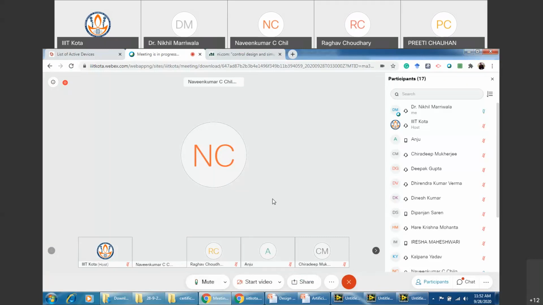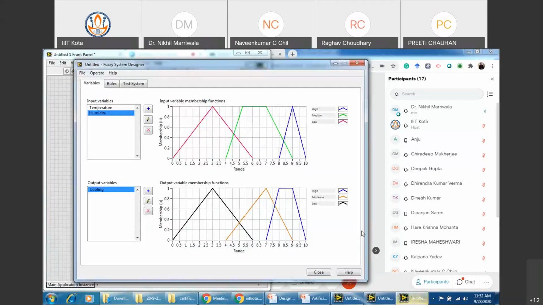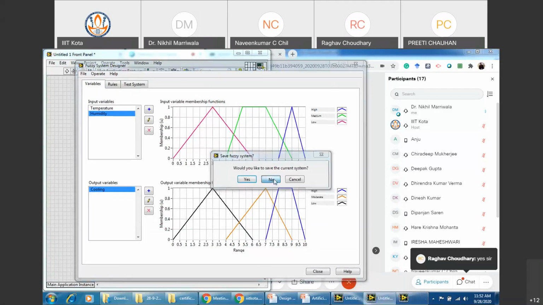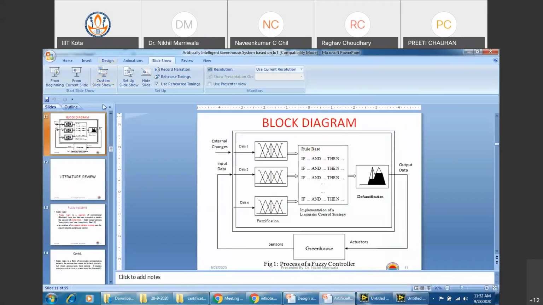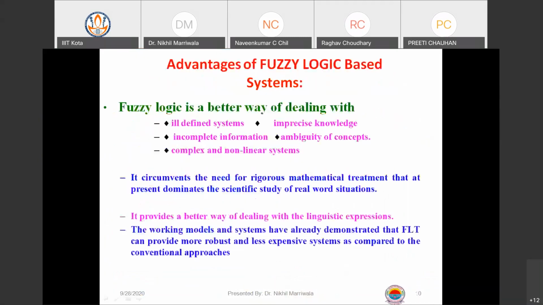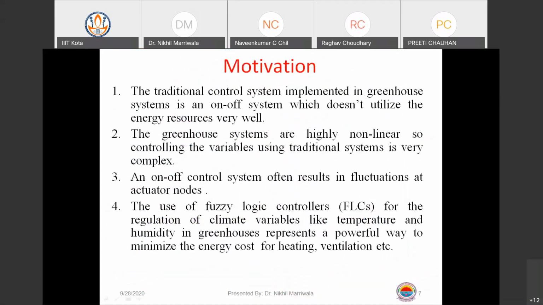Right, friends. So I think we can move ahead now. Yes, sir. Great, great. So what I'll do is I'll just switch this. So now we move ahead into what exactly we want. I've already explained this. The point is that we want to design a particular system. Say I have taken an example of a greenhouse system for all of you. So how we'll be doing this? I'll be telling you how to design this greenhouse structure.